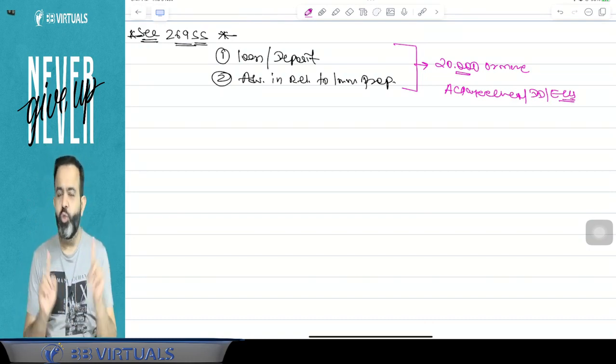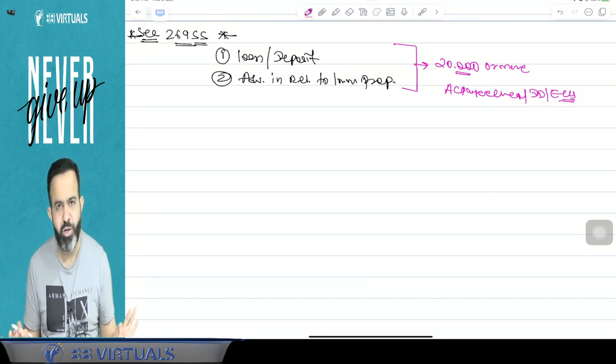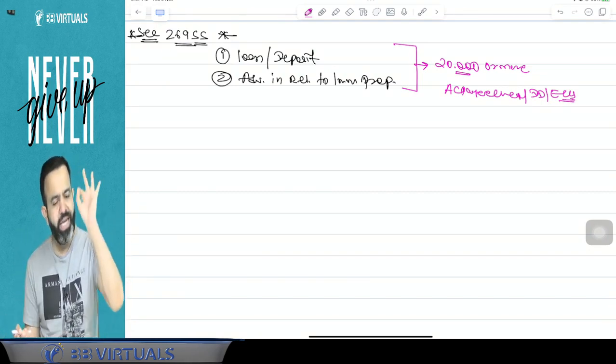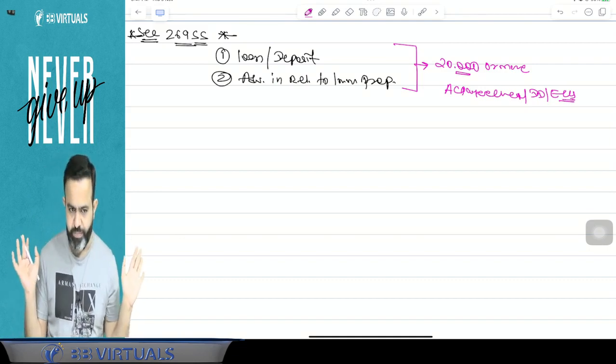It means you cannot accept it by way of cash or bearer cheque or crossed cheque. If you are accepting by that mode, then there will be a violation of this section.